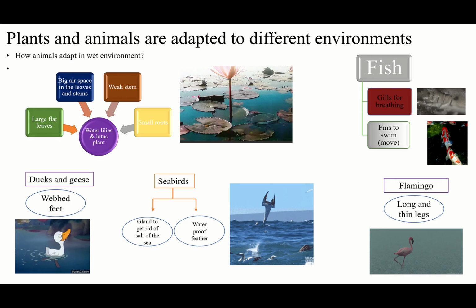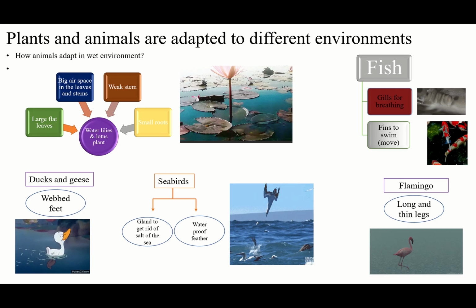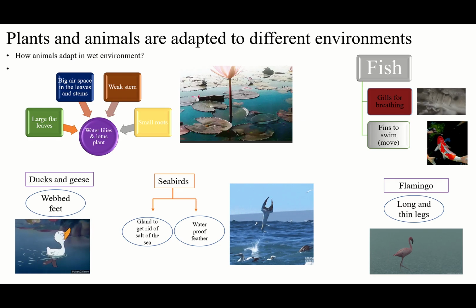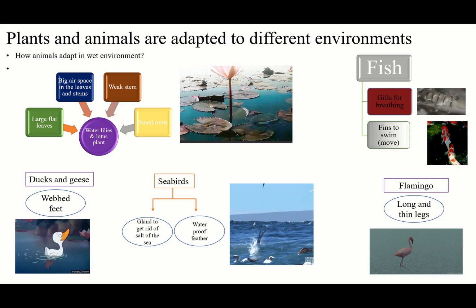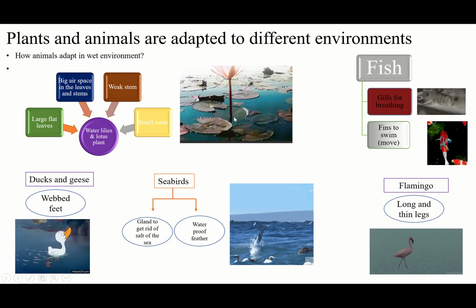Because the normal plants around us have many external forces on them, so they must have strong stems to stay against these external forces like wind, or whatever else comes to affect them. But because they are inside the water, they don't need a strong stem. They have a weak stem because the water is going to support them. The water doesn't let any external forces affect them.